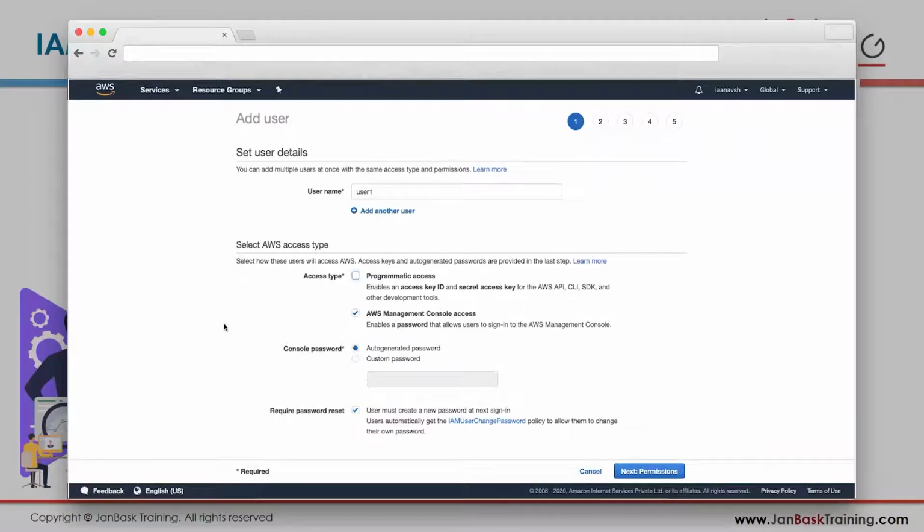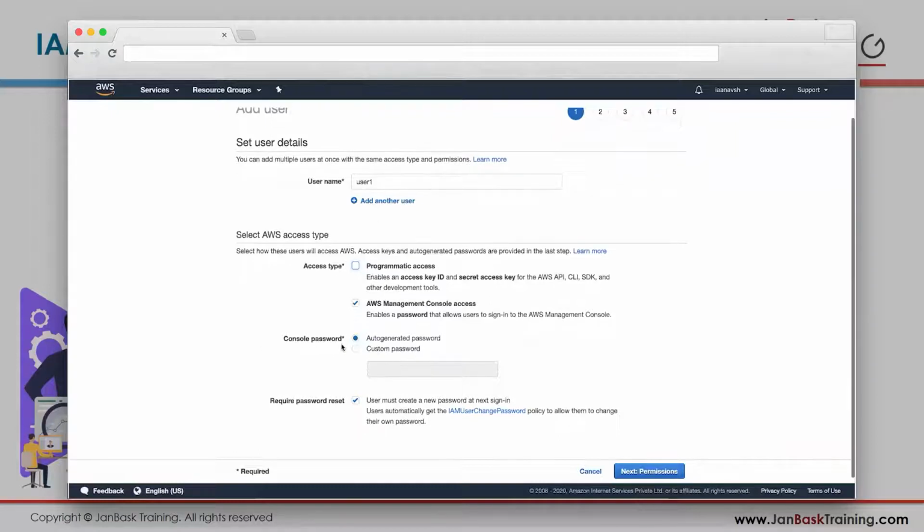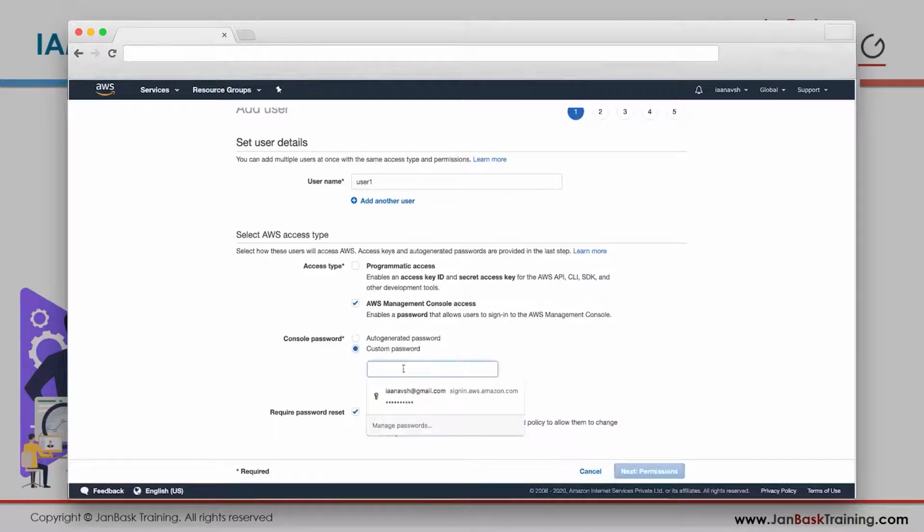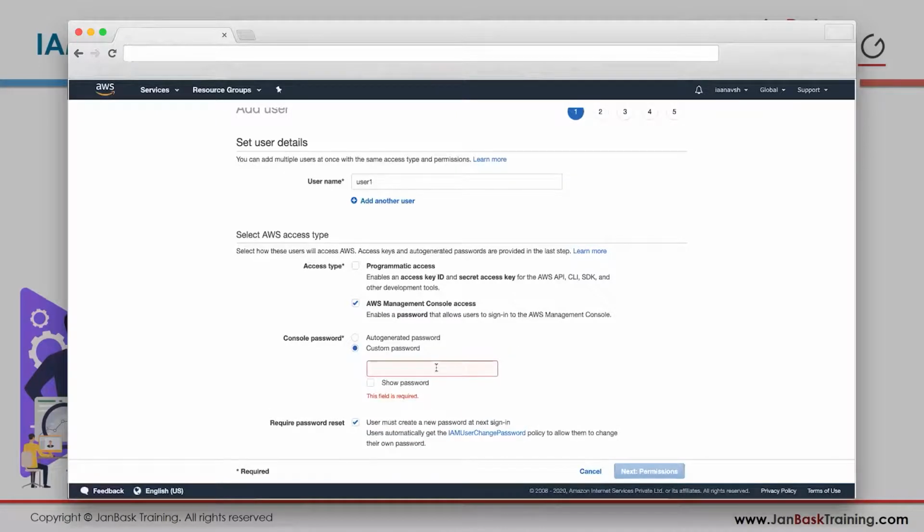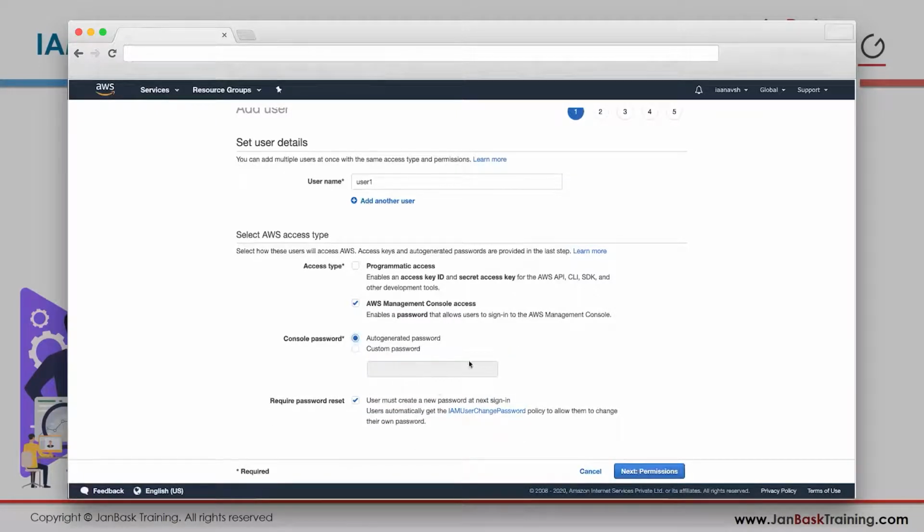No worries. Now next comes the console password. What password they should put in when they are trying to log in to the account. You can give your own password, a custom password, or you can have AWS auto generate one for you. When you click on auto generate, you will see that password one time. You can copy it, email it to the user, whatever, you can have him sitting by your side.